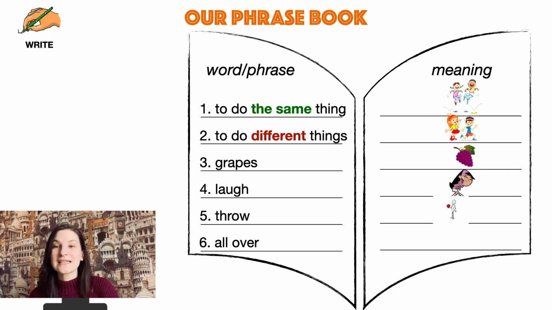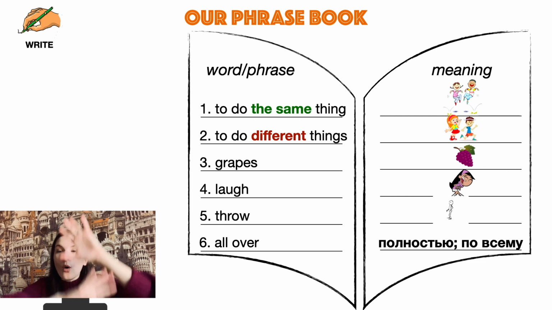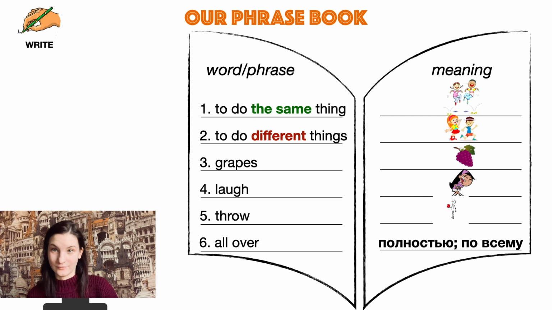And phrase number 6, all over. So it's very difficult to show it using a picture, so let's put down the Russian translation. Полностью, по всему. For example, the Brazilian carnival is known all over the world, right? So that's what this phrase means.